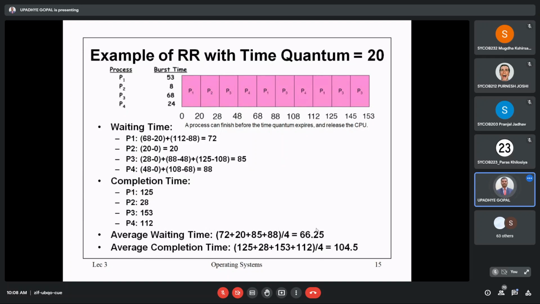You can try this with 4 processes, just for the sake of more understanding. Another example is in front of you with quantum 20 and 4 processes: process 1, process 2, process 3, process 4. Burst time for each process is 53, 8, 68, 24. You can do it afterwards. Take a snapshot of this.